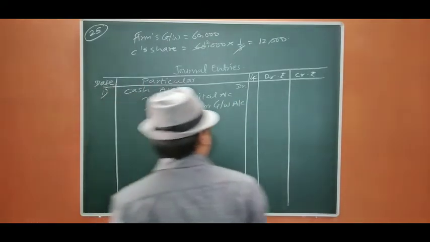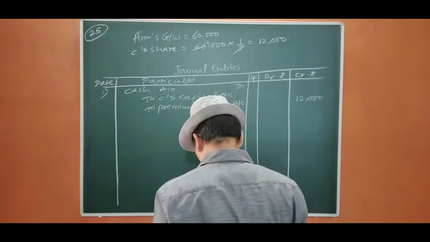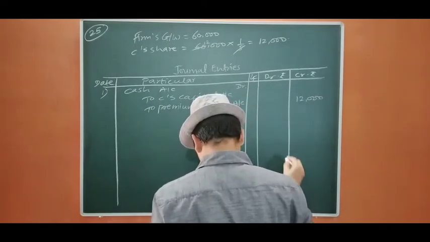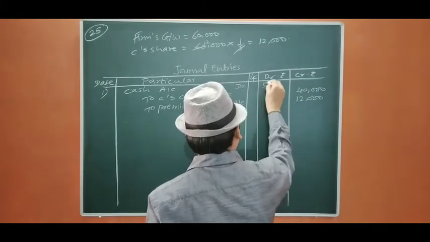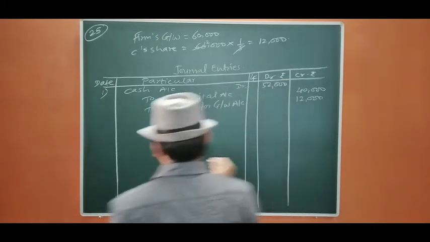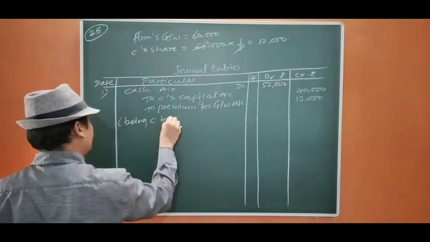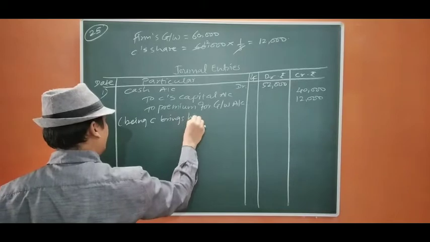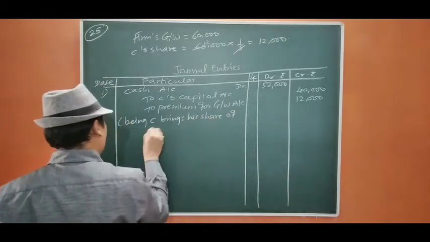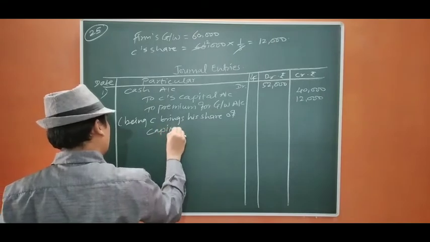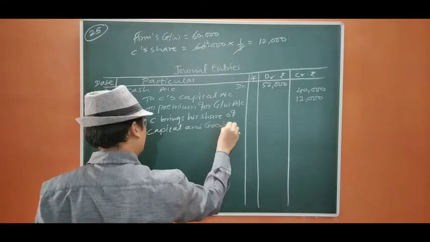Okay, the amount is 12,000 premium for goodwill. The capital amount is 40,000. So it is going to be 52,000. Being C brings his share of capital and goodwill. Okay.